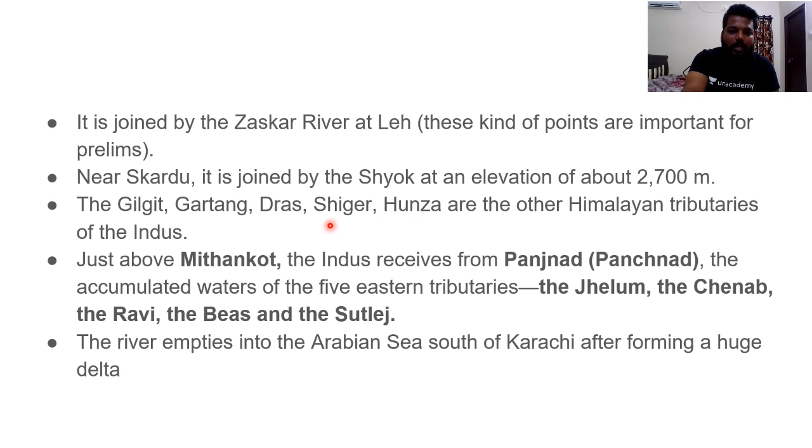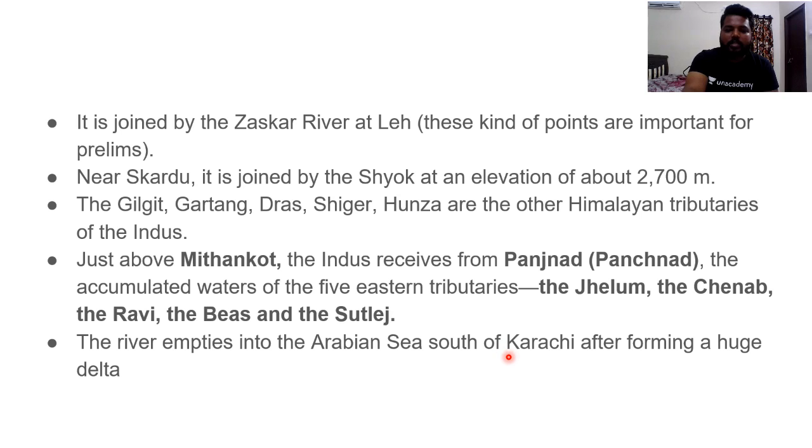Hunza, Shigar, Dras, Gartang, Gilgit, and Zaskar. All these are important tributaries as well, which join the Indus River. Do focus on this. Clear? And apart from these, just above the Mithankot region, do remember this place and mark it. The Indus River receives the waters from Panjnad. Panjnad, in the sense, is an accumulation of the water of 5 eastern tributaries of Indus, that is Jhelum, Chenab, Ravi, Beas, Sutlej. As they have huge influence on India, this becomes highly important for us. Jhelum, Chenab, Ravi, Beas, Sutlej rivers.